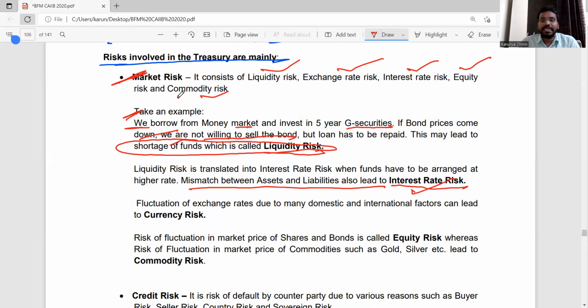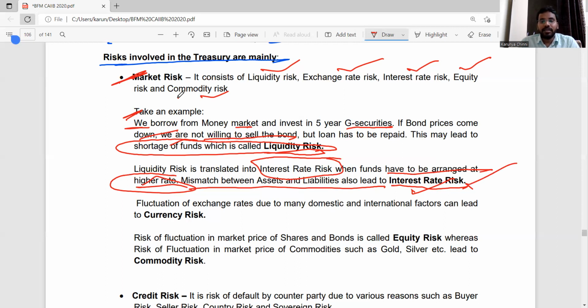So in the Treasury, how will interest rate risk happen? We don't have money. So further, if we want funds, let us suppose we want funds, and that time they are asking us a very high rate, then that higher rate leads to interest rate risk.